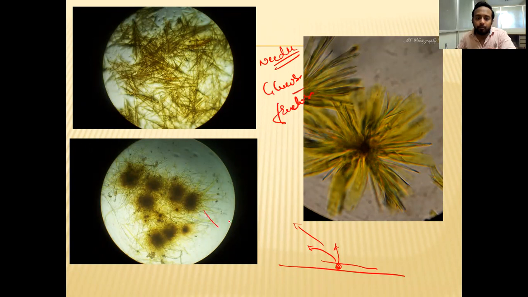This is the powder puff appearance of the osazone. That is most commonly seen with lactose. If your sugar molecule is lactose, then on osazone you see it like this. If your sugar molecule is glucose or fructose, you will see needle-shaped crystals. You can see here needle-shaped crystals like this.